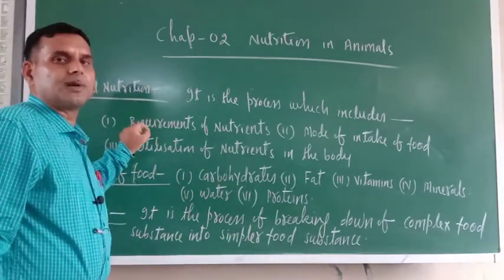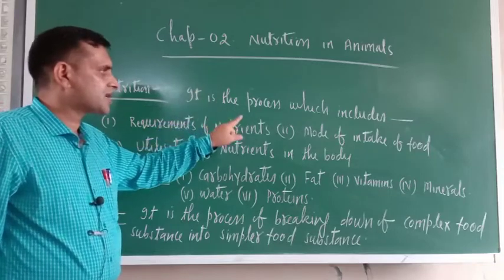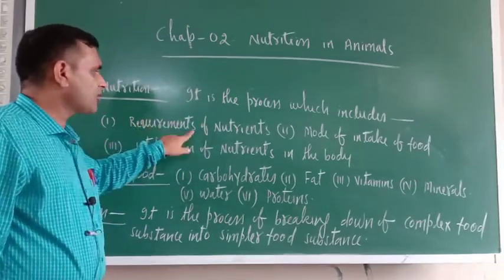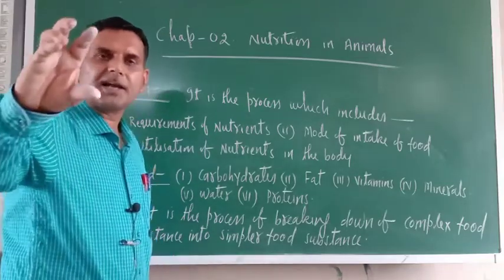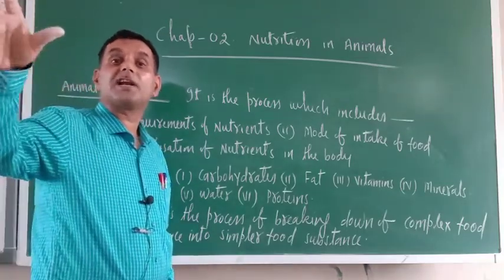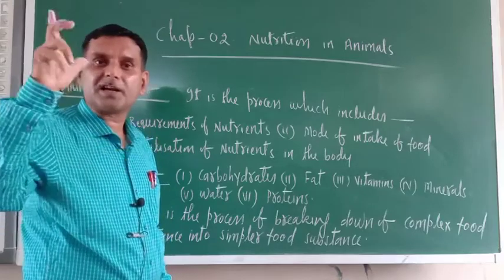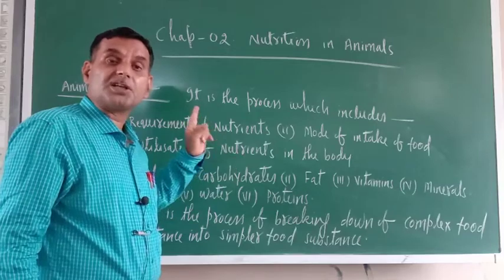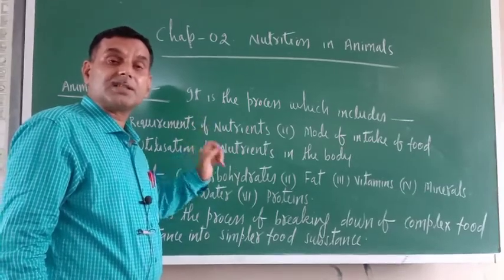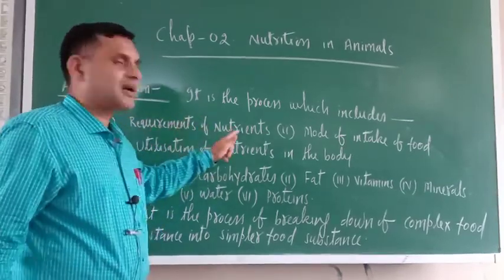Now one new thing will be added here. It is the process which includes requirements of nutrients. Now try to understand. Small animals do not require a variety of nutrients, but we require a variety of nutrients. So in nutrition, one important thing is included: the requirement of nutrients.